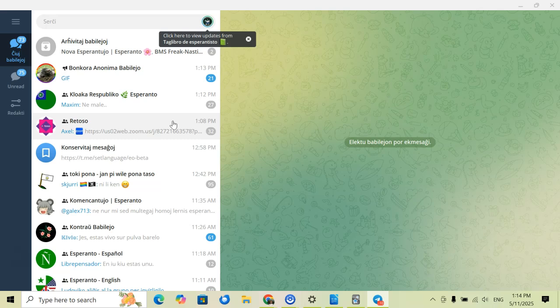If you're someone that uses Telegram and you enjoy Esperanto and you're at a sufficiently high level, you can change your app to Esperanto. And even if you're not, even if you're just making your way up, not everything is translated to Esperanto, so you will get a mix of Esperanto as well as your native language.